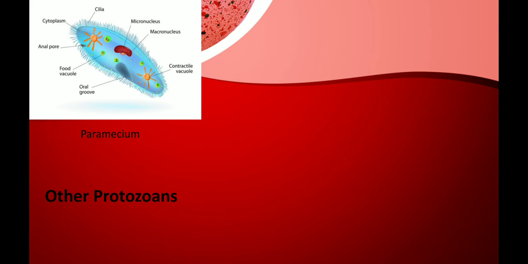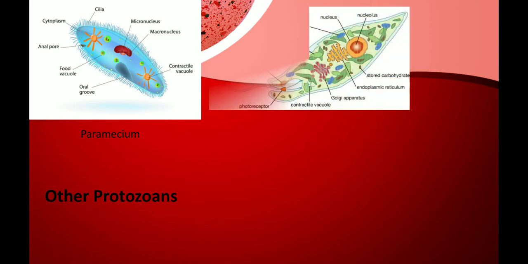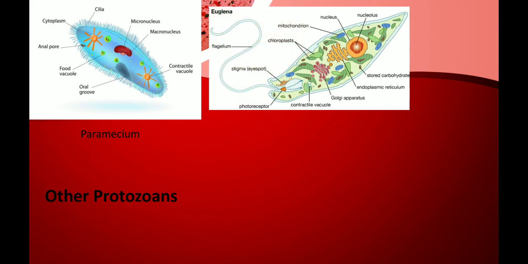Cilia means small hair-like structures present all around the body, which help in movement and attachment to the host. The next one is Euglena. You can see Euglena, which is also a protozoan. This has a single flagellum in the anterior portion which helps in movement.